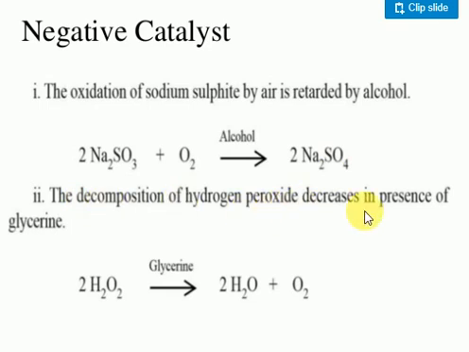I already discussed the decomposition of hydrogen peroxide. Hydrogen peroxide decomposes very easily when you add platinum. If you add glycerol, what happens? The decomposition process occurs very slowly. The decomposition will not be easily possible. That's called a negative catalyst only.